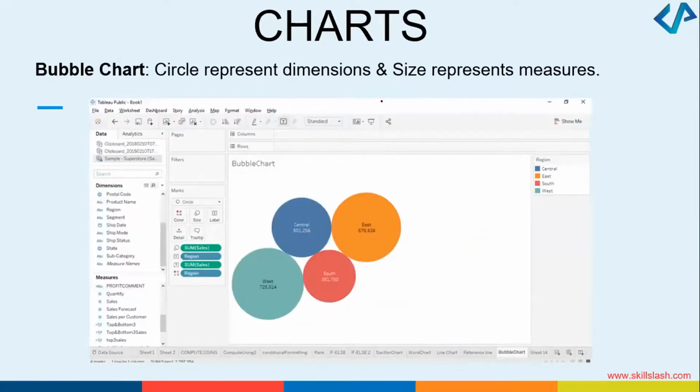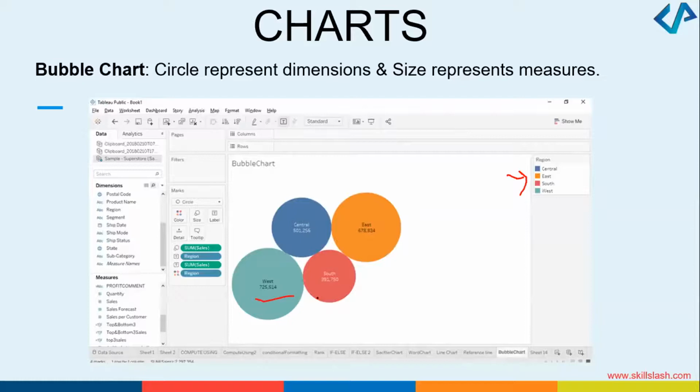Very fascinating. You can have bubble charts like this, like the bubbles that move around in the air. These are circles which are representing the dimensions, the size, right? So what does it show? It shows that east and the west has got the maximum size, right? You can have nice legends like this.